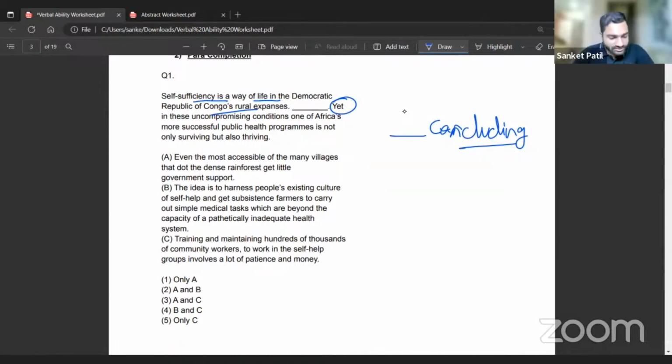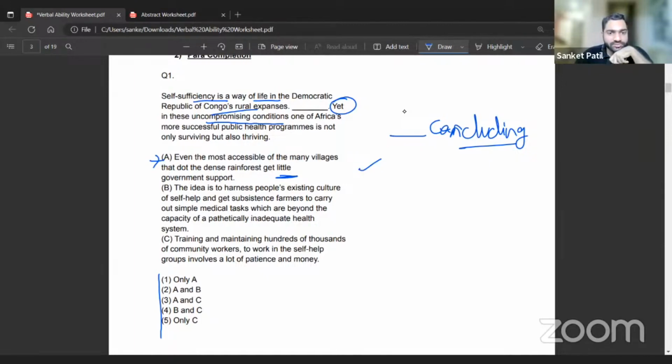Okay, so let's see which of these options would fit the best. Here are the real options. We have to select between them. So there's A, B, and C. So quickly read A, B, and C and see if it fits. Option A: even the most accessible of the villages get little government support. Yet in these uncompromising conditions. So we are talking about some uncompromising condition. Does A fit the criteria of being an uncompromising condition? Even the most accessible get little government support. Okay, this can be seen as something that is uncompromising conditions in this rural response.